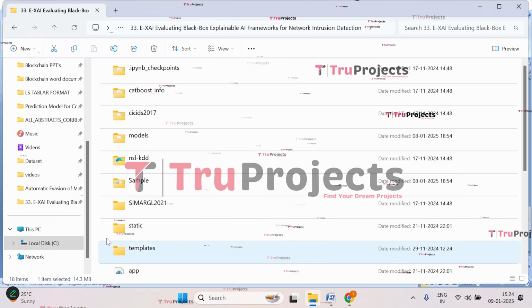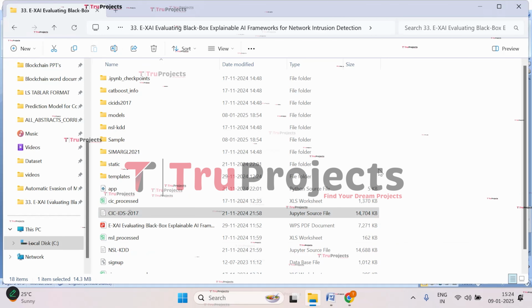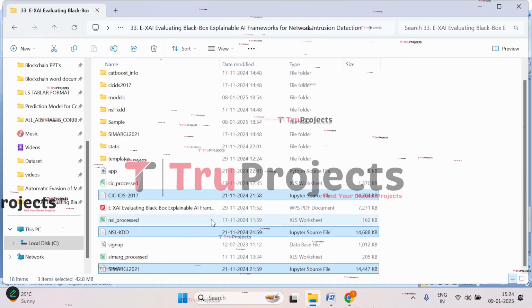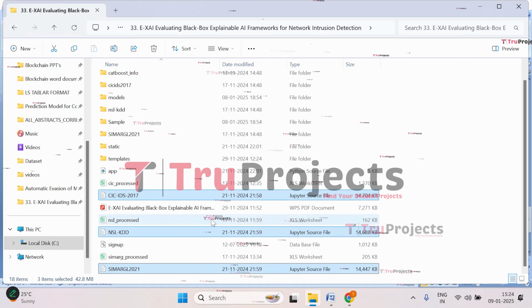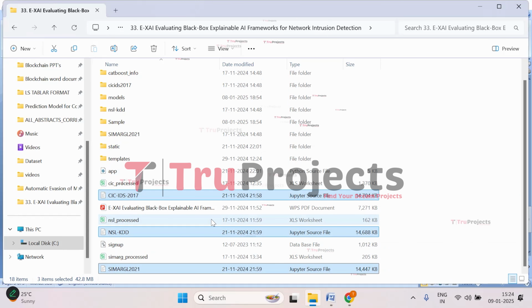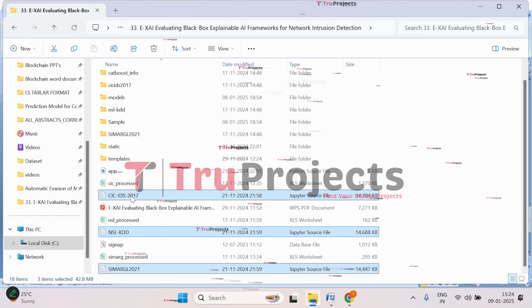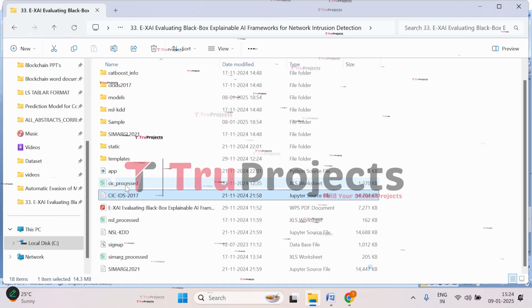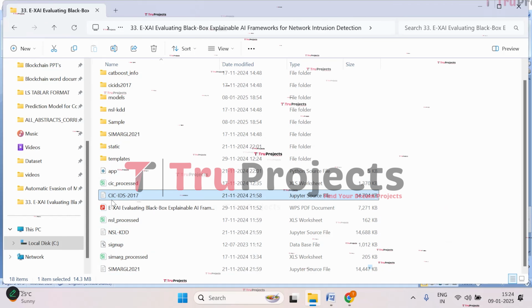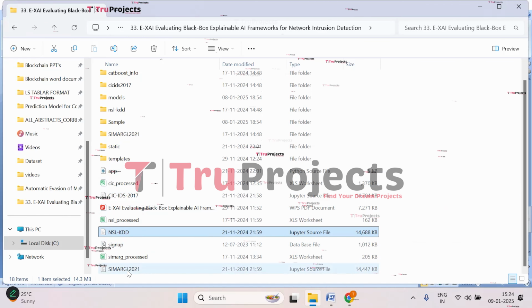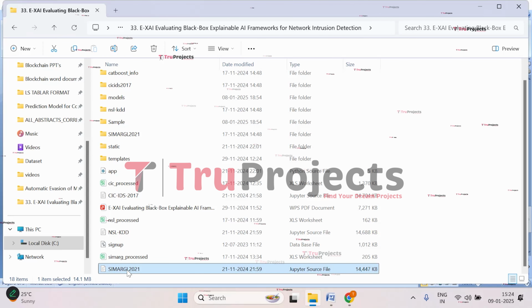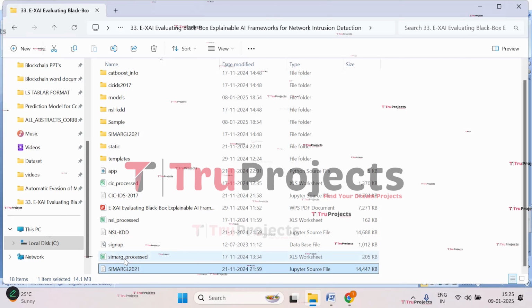So here we have three Jupyter Notebook files. These files contain the combination of code, graphs, and outputs all in one place. It allows users to write and execute code in individual cells, which makes it a popular choice for data science. So here we have three notebook files because in this Jupyter Notebook file, we will be loading CIC process data, and then we will be training the models on CIC IDS. Similarly, NSL-KDD and also SIMARGL dataset also. Individually, we will be predicting intrusions on three different datasets.